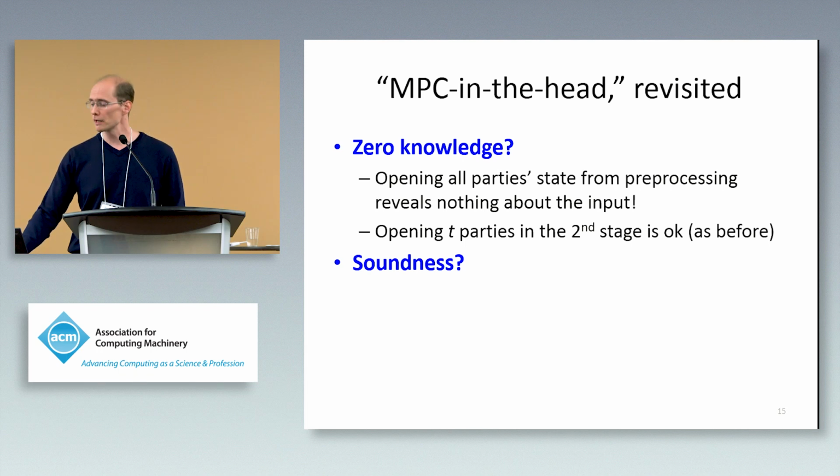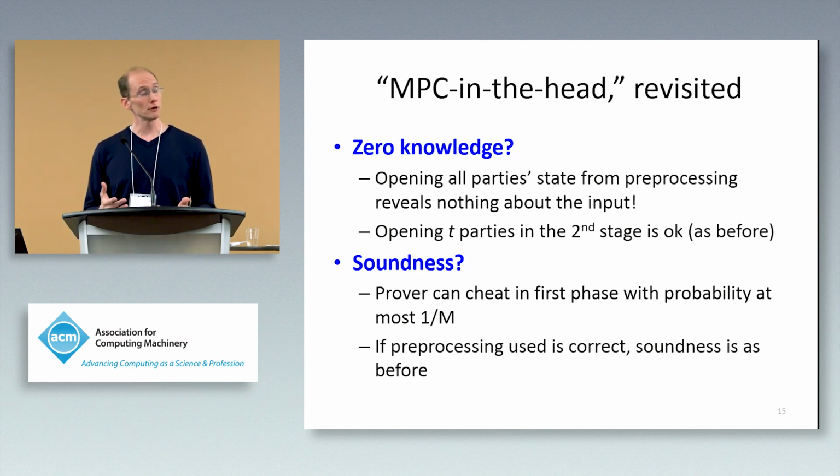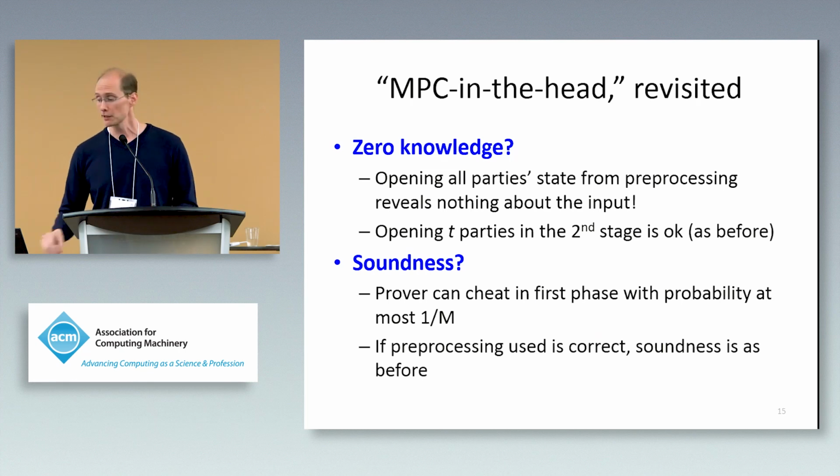Soundness is slightly more complicated to analyze, but not by much. Basically, you can intuitively argue that the prover can cheat in the first phase, that is to come up with incorrect preprocessing that then remains and is used in the second phase, with probability at most 1 over m. That's assuming we open all but one. And then if the preprocessing being used in the online execution is correct, then the soundness can be analyzed just like before.